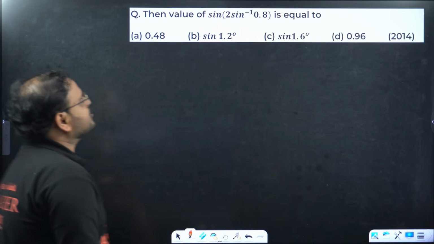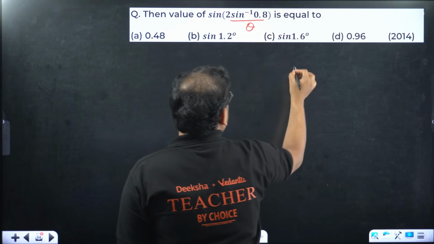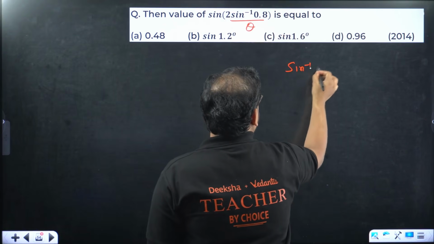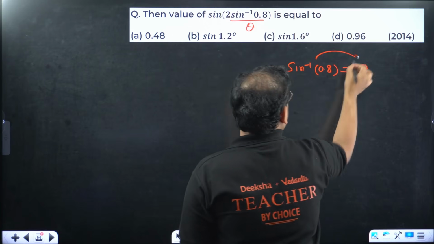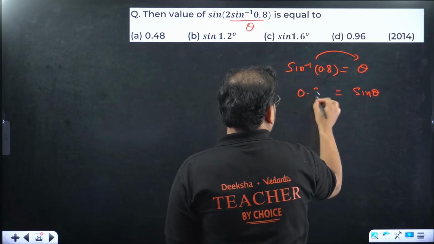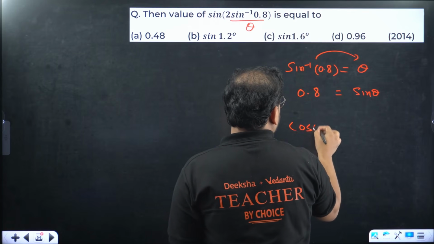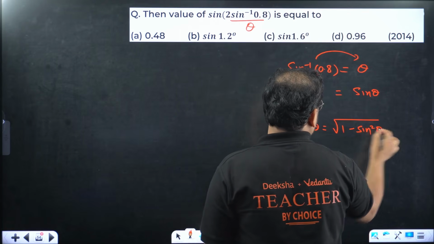Sine of 2 sine inverse of 0.8. Theta you take. Sine inverse of 0.8 is theta, so sine theta is 0.8. We just learned cos theta is root of 1 minus sine square theta.